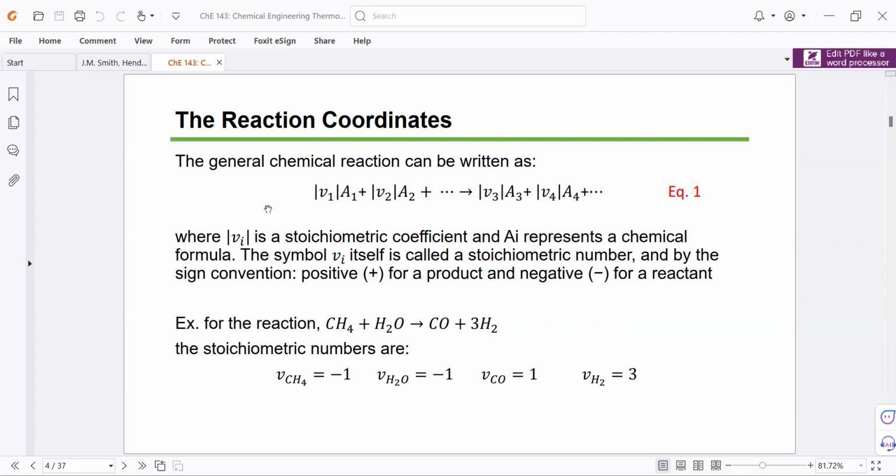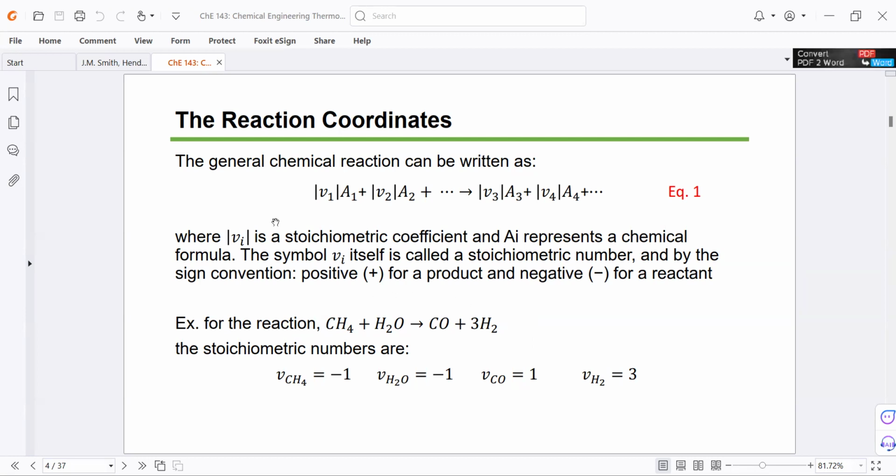For example, we have this reaction, methane and water to produce carbon monoxide and hydrogen. Actually, this reaction is the first step of a steam reforming reaction, and we can also call this methane reforming or methane reformation. The reactants are on the left side, the products are on the right side.